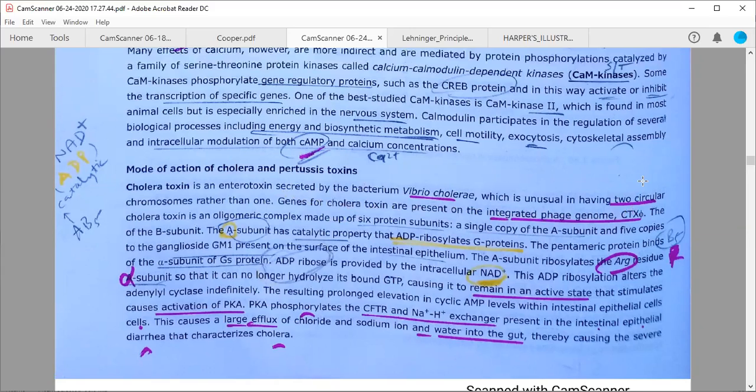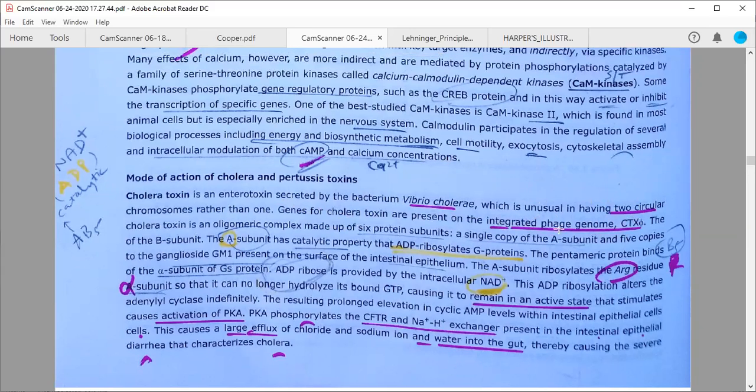Once this phage infects Vibrio cholerae, it integrates its genome into the chromosome of the bacterium. So one chromosome is normal, whereas the other has the integrated phage genome, which carries the cholera toxin genes that produce the disease.